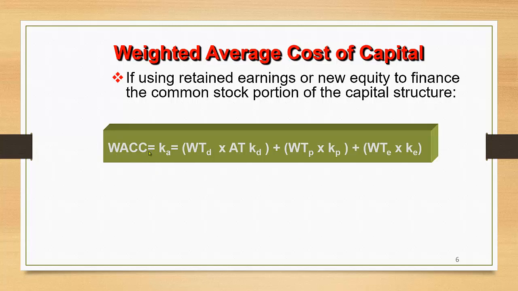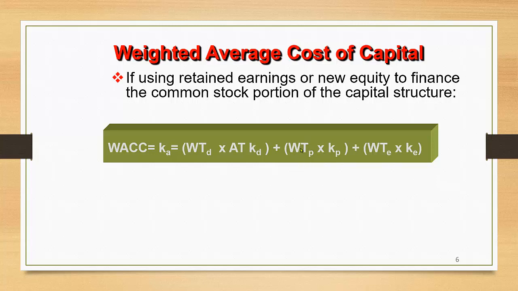Weighted average cost of capital is equal to KA, which is basically the overall cost of capital, and as you can see, the weighted average of debt, let's say out of $1,000, if the debt is, let's say, 500, then 500 divided by 1000 will give us 50%, and this weightage we need to multiply by the after tax cost of debt, and then we need to add the weighted average of preferred stock.